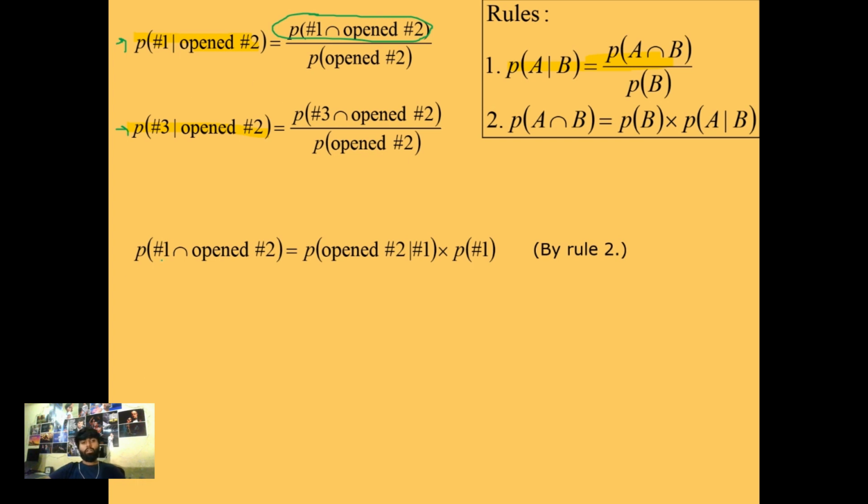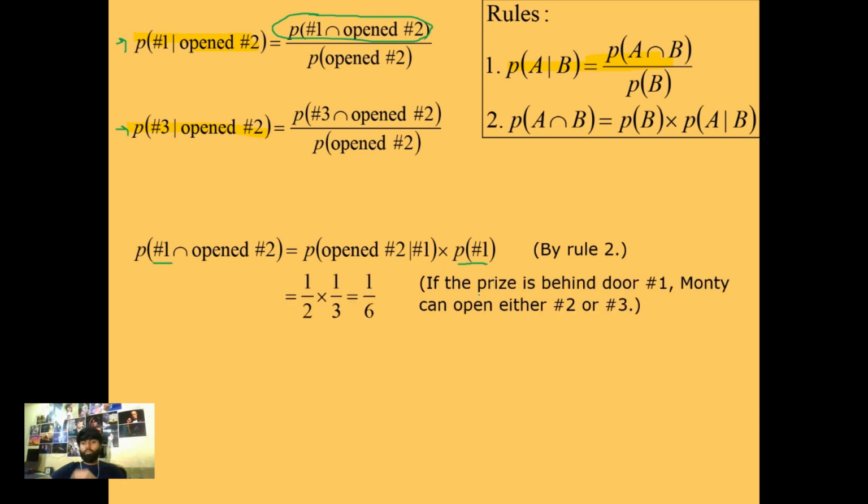For the numerator, we are using rule 2, and using this rule we can write it like this: the probability that the prize is behind the first door and that he opened the second door equals the probability that he opened the second door given the prize was behind the first door, multiplied by the probability that the prize is behind the first door only.